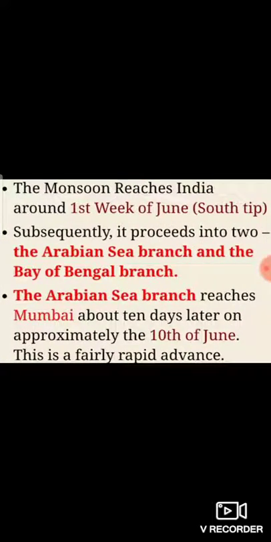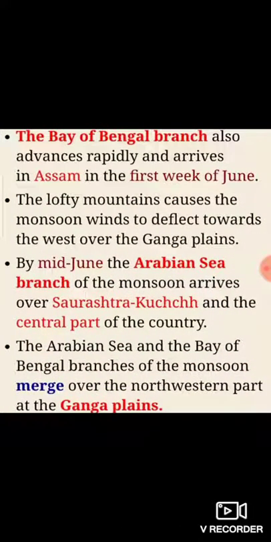Now, the monsoon arrives at the southern tip of the Indian peninsula generally by the first week of June. Subsequently, it proceeds into two branches, the Arabian Sea branch and the Bay of Bengal branch. The Arabian Sea branch reaches Mumbai about 10 days later, approximately on 10 June. This is a fairly rapid advance. The Bay of Bengal branch also advances rapidly and arrives in Assam in the first week of June. The lofty mountains cause the monsoon winds to deflect toward the west over the Ganga plains.